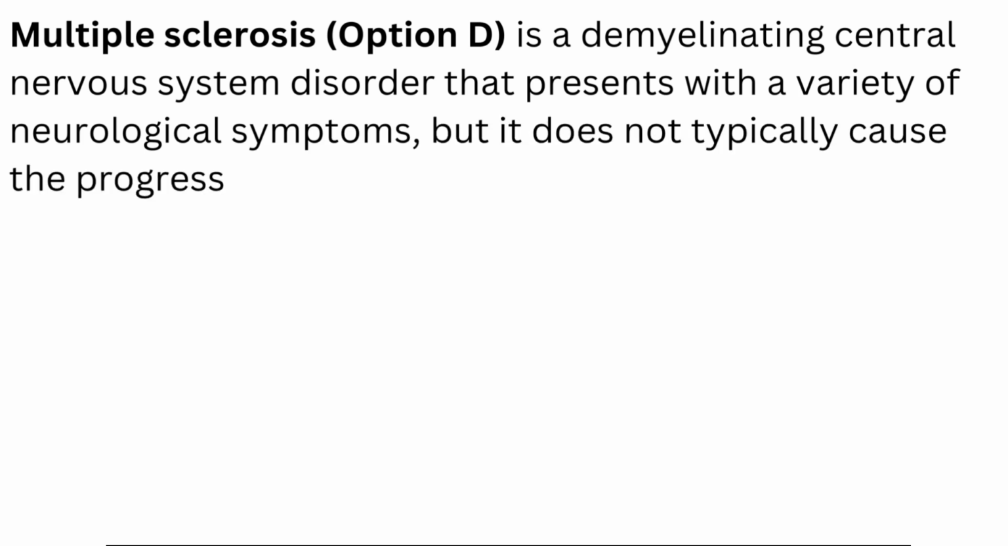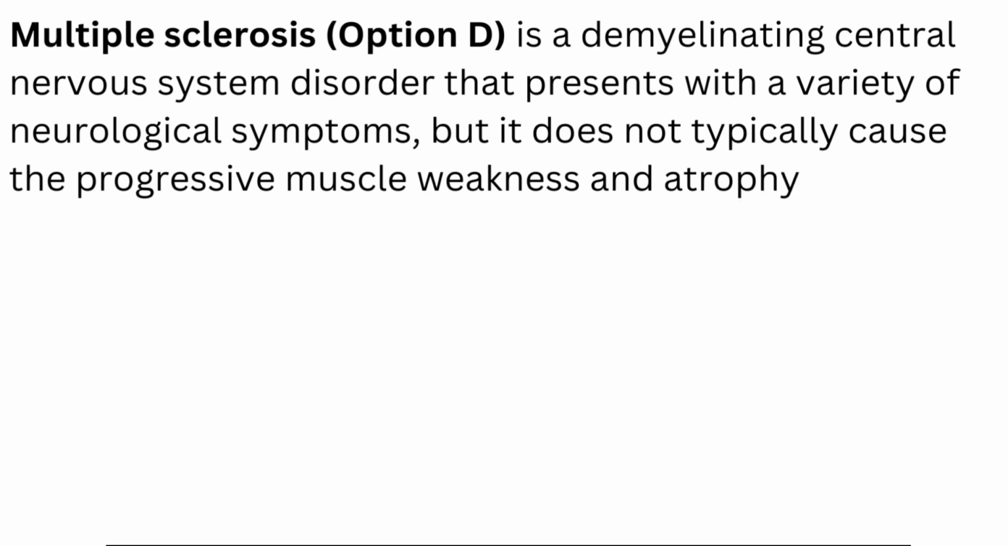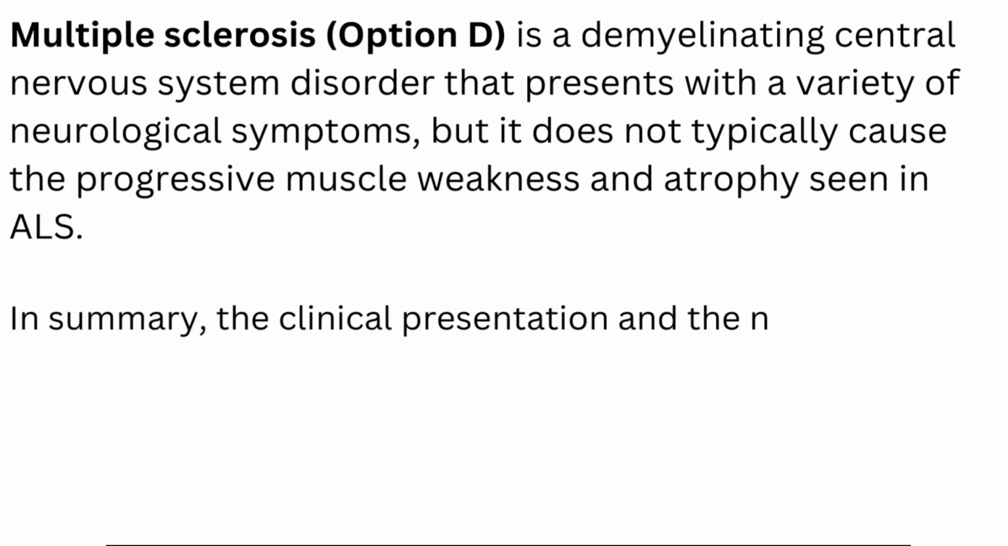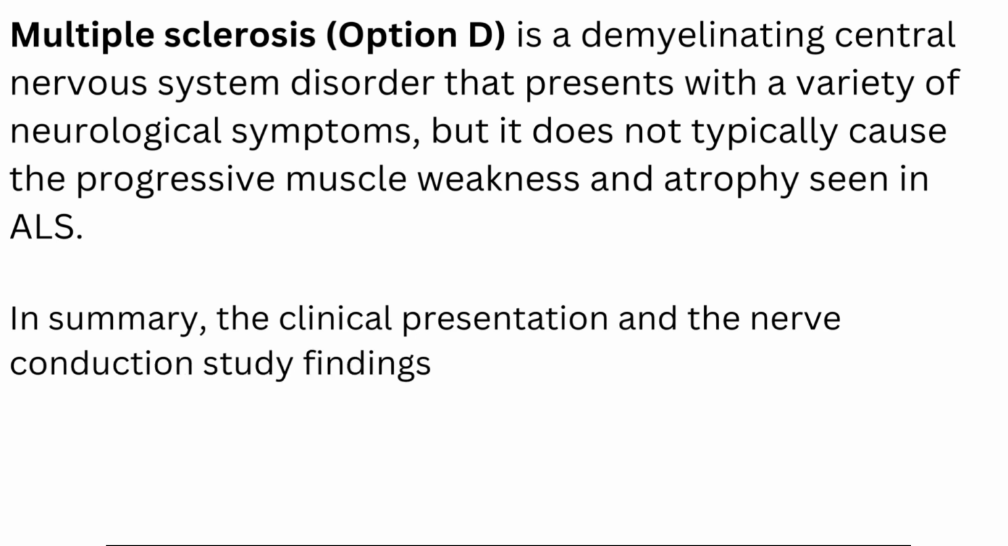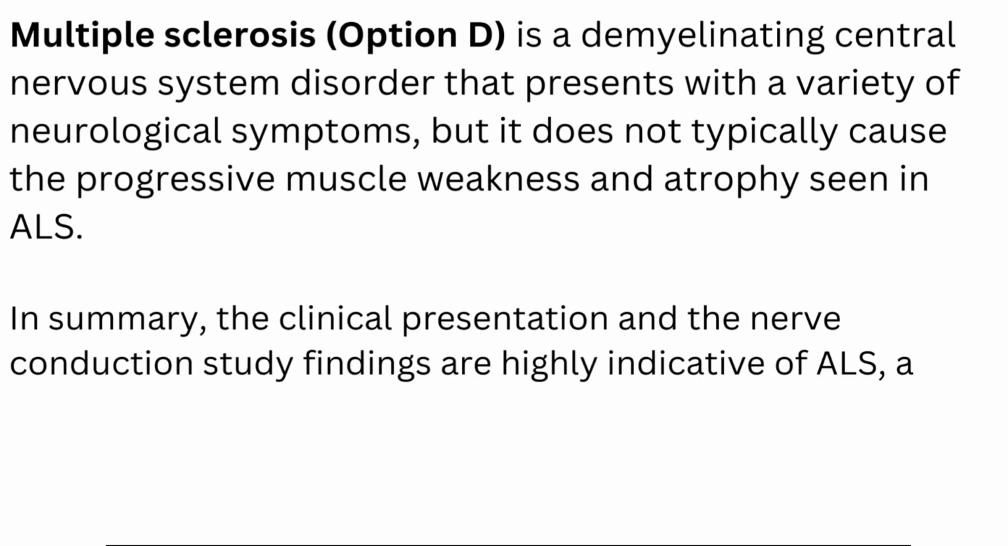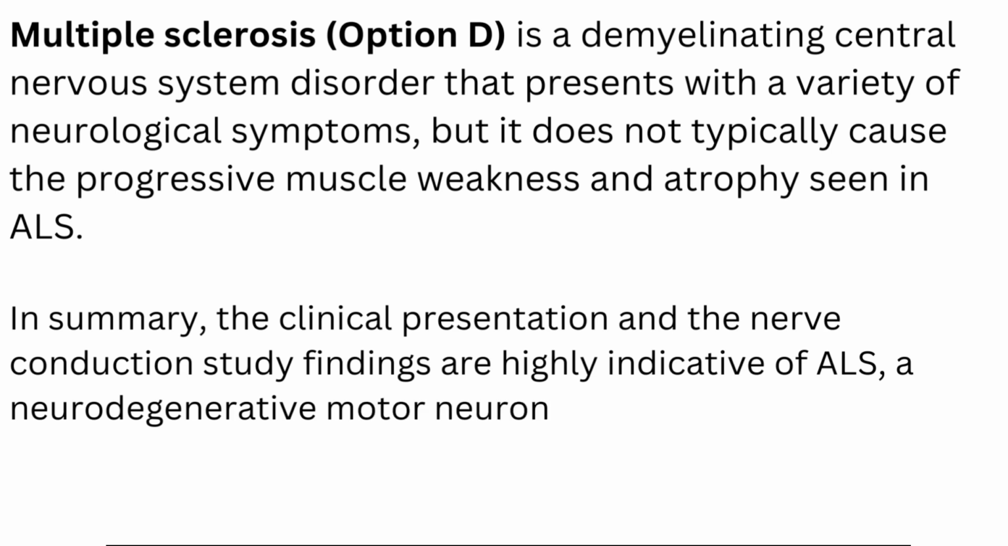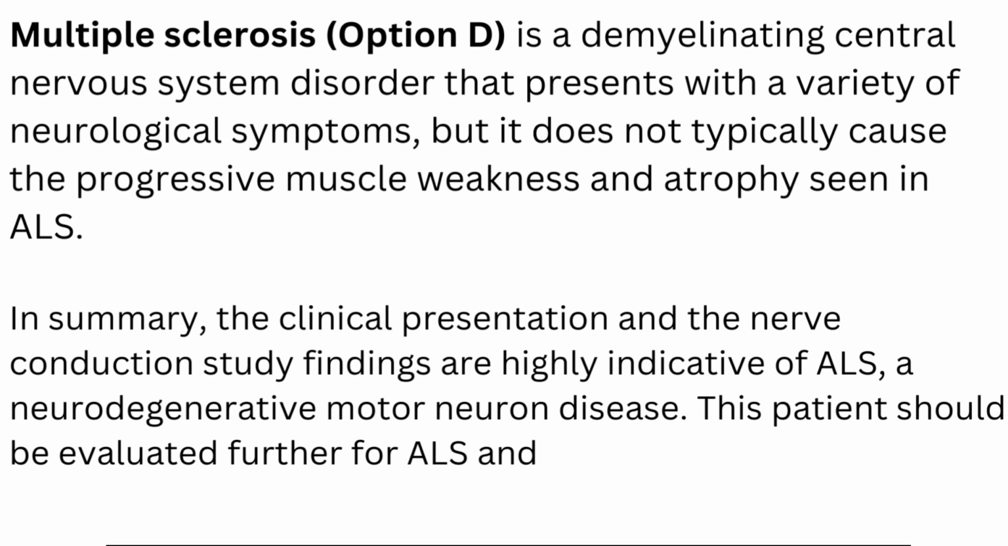Multiple sclerosis, option D, is a demyelinating central nervous system disorder that presents with a variety of neurological symptoms, but it does not typically cause the progressive muscle weakness and atrophy seen in ALS. The clinical presentation and the nerve conduction study findings are highly indicative of ALS, a neurodegenerative motor neuron disease, which should be evaluated further with appropriate management.